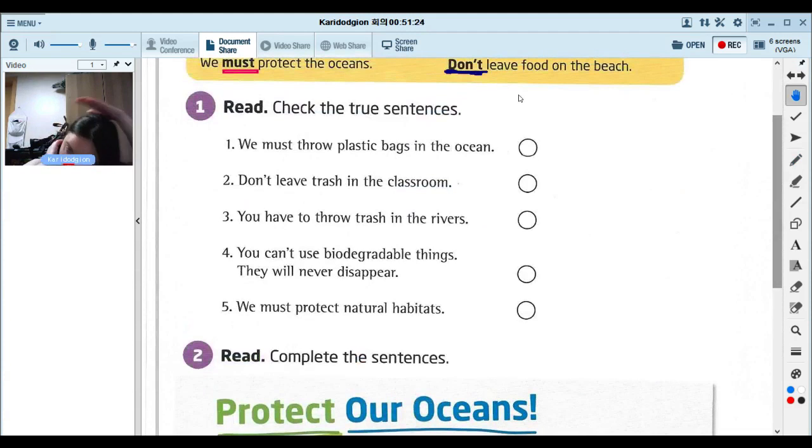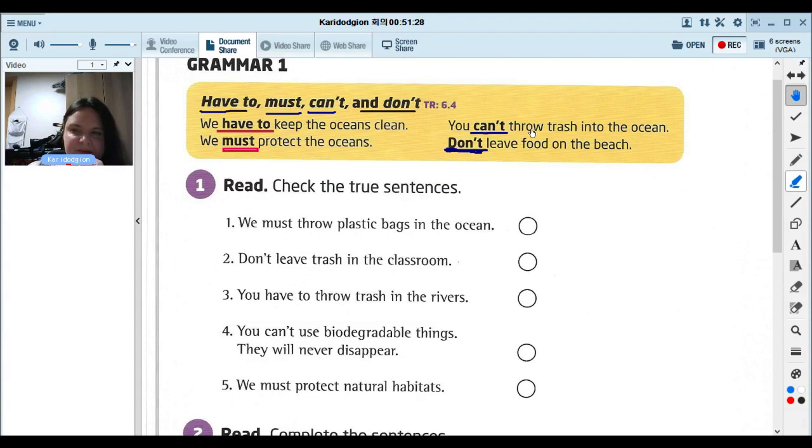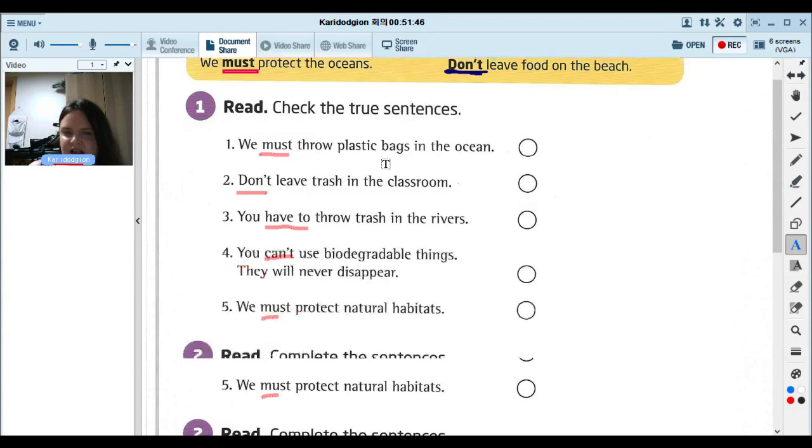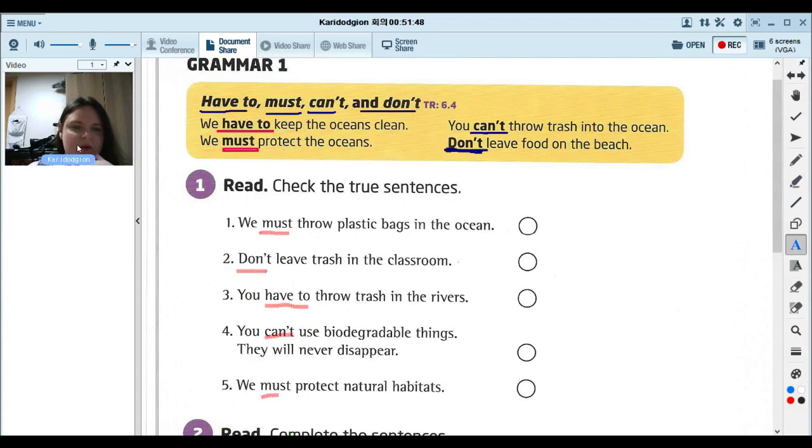All right, we're going to read the sentences. Check if they're true. Does this make sense using the grammar we learned? Must, don't, have to, can't, must. So we're going to read the sentence and see, does this sound like it's a true thing or not true? Let's see. Why don't you read this and then tell me true or false? Okay, so number 1. Who wants to do number 1?